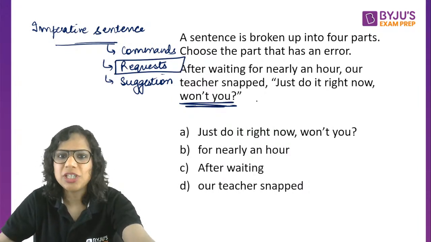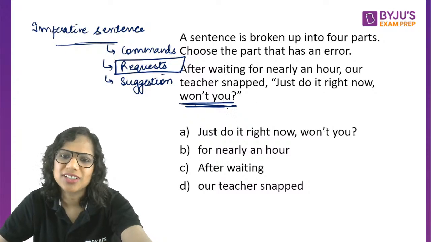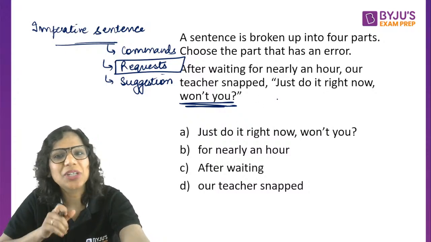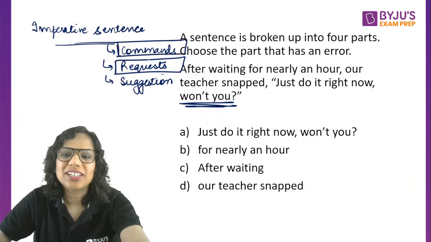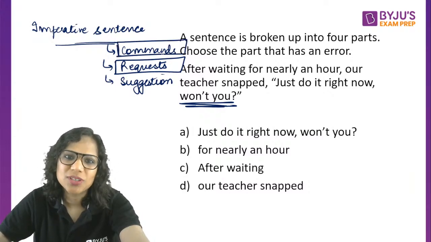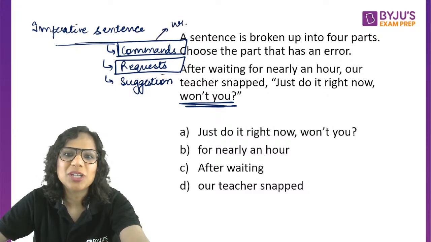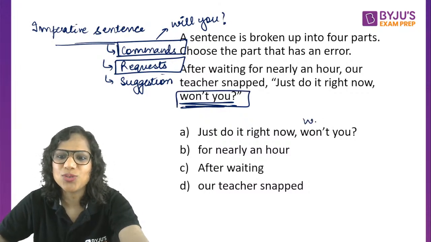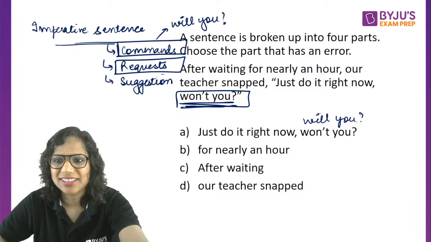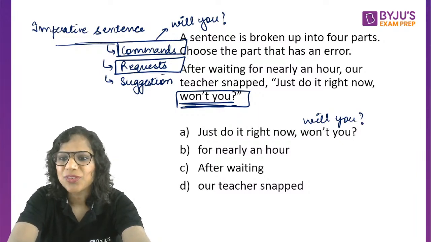Please give me a glass of water, won't you? We say, won't you be a dear and bring me a glass of water? Then, if it is a command, give me a glass of water, will you? So this will you indicates a measure of impatience, that sort of, will you give it or not? So this is in the nature of a command, and therefore I should use will you here. Right? Okay.